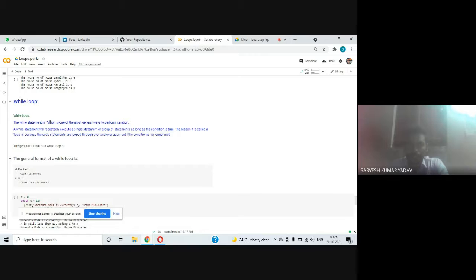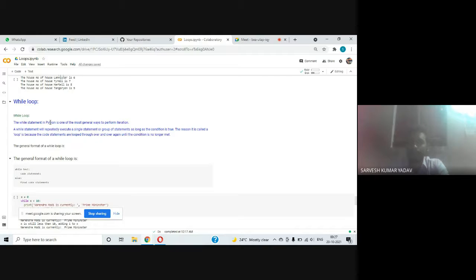The reason it is called a loop is because the code statements are looped through over and over again until the condition is no longer met. Let us talk about this definition in a general way. A while loop is a conditional type of looping statement, like n is less than 4, n is greater than 4. Up to the point n is less than 4, n is greater than 4, we are going to iterate through this while loop, and we are going to do the same task again and again.